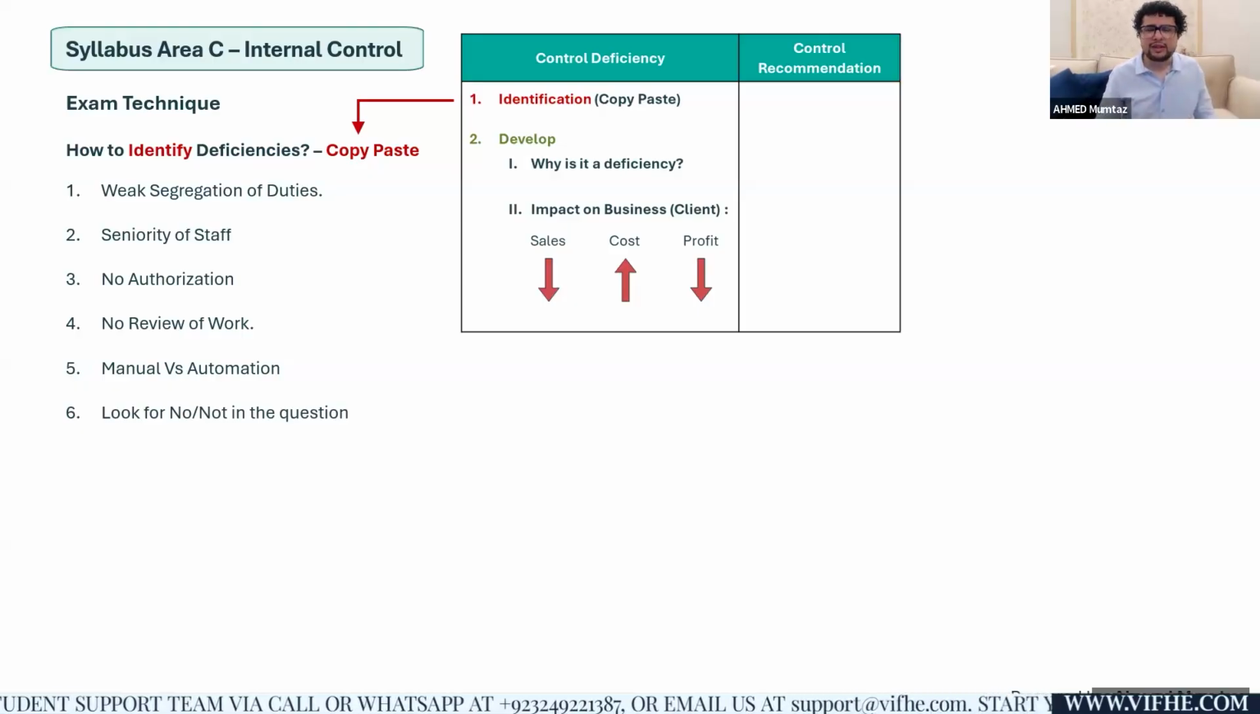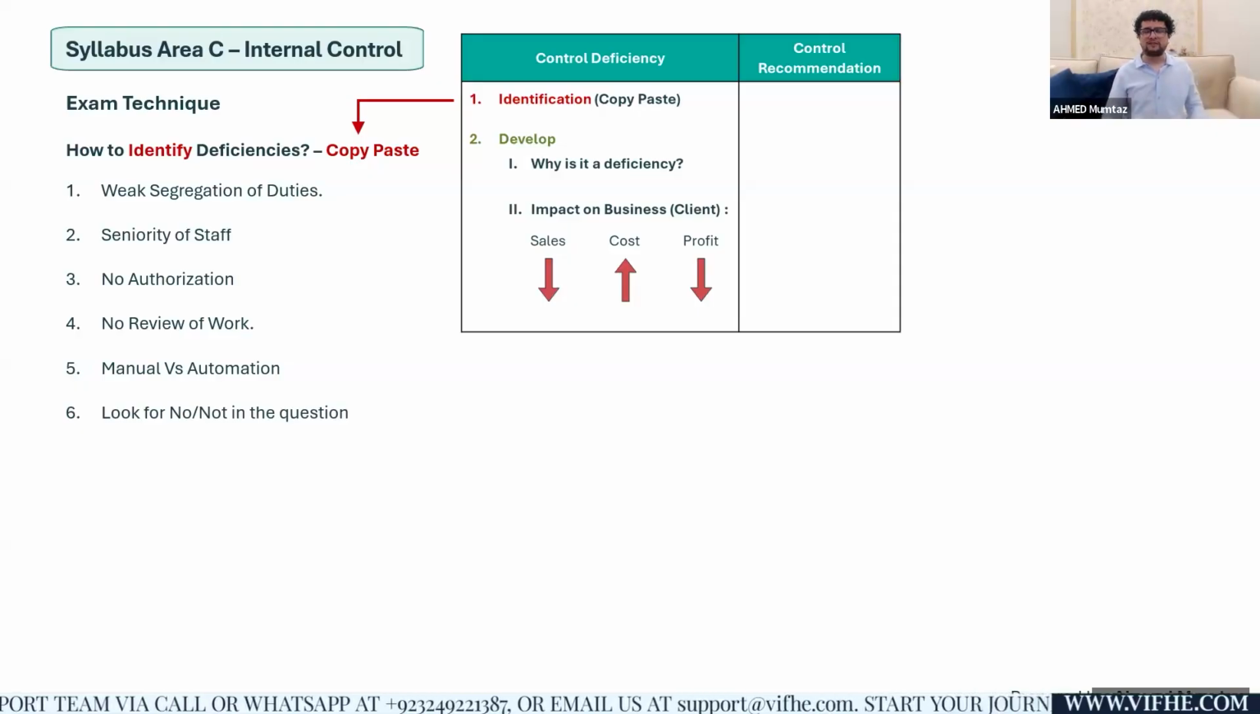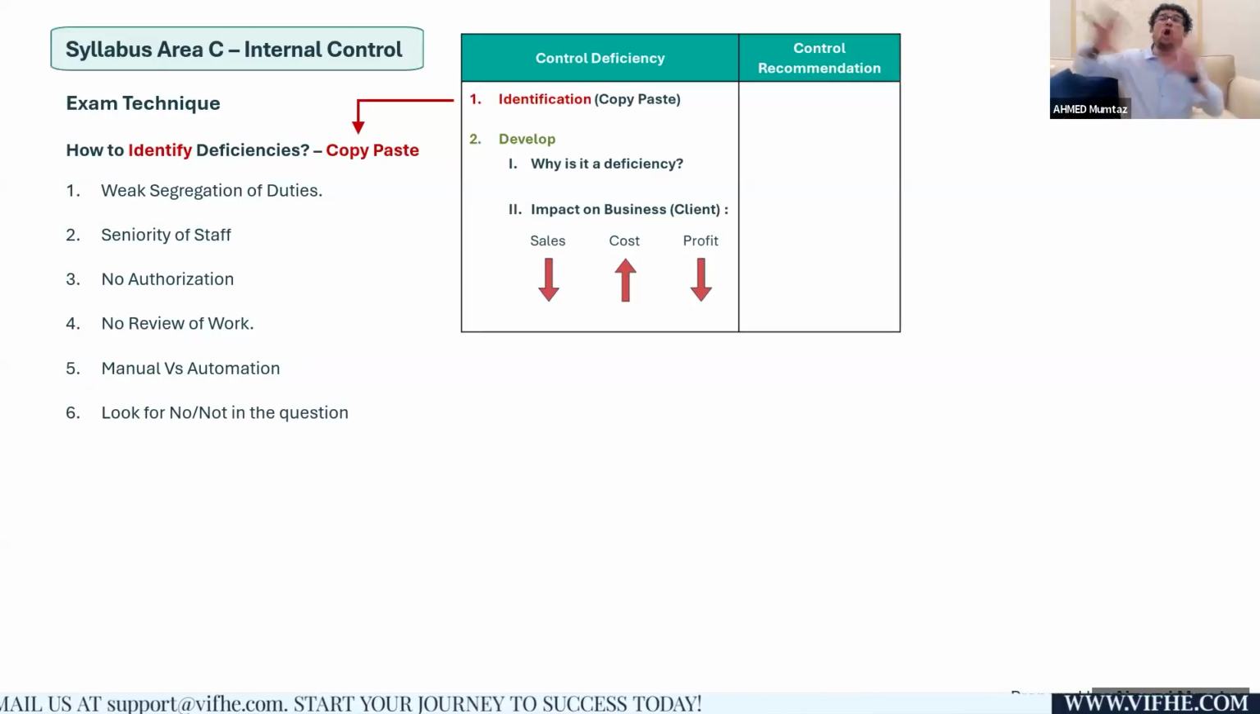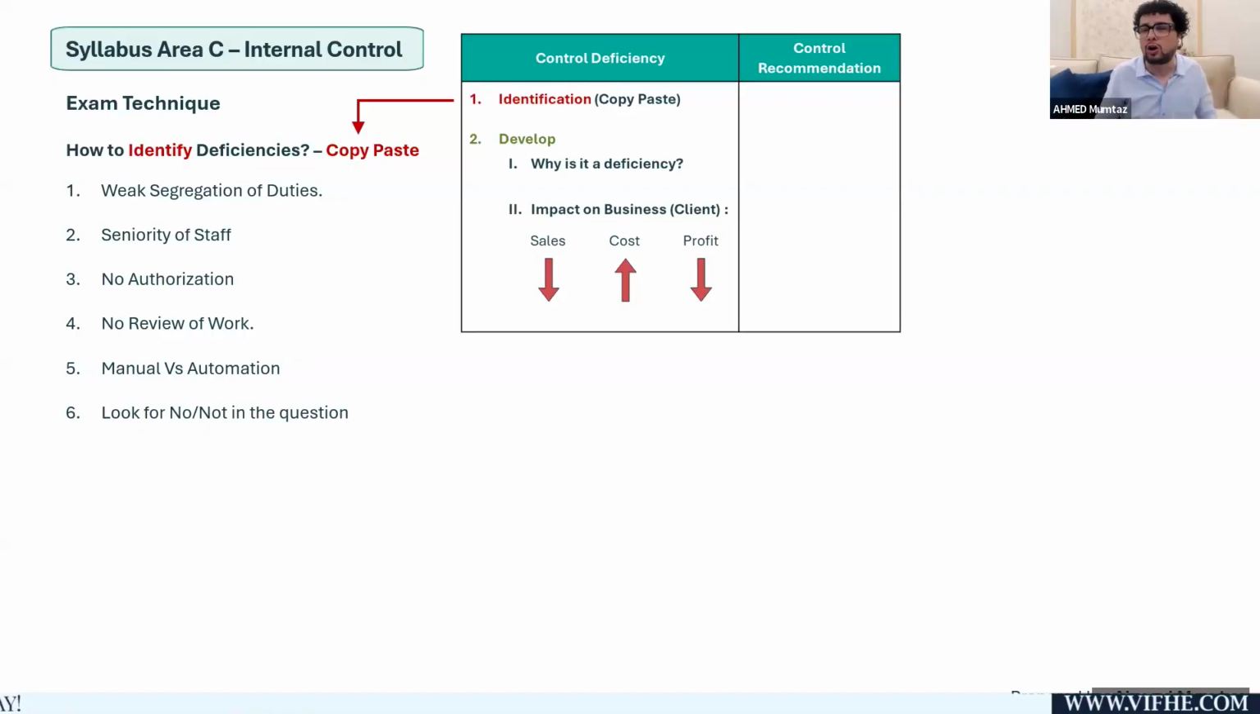the examiner might say that once goods are received, the warehouse department checks the quantity of the goods and matches it with the delivery note, but they do not check it against the purchase order. Or the quantities are checked, but the quality is not checked. So the examiner will tell you a few things that are not going on. So watch out for the word no or not in the question. The examiner will tell you something about the deficiency.